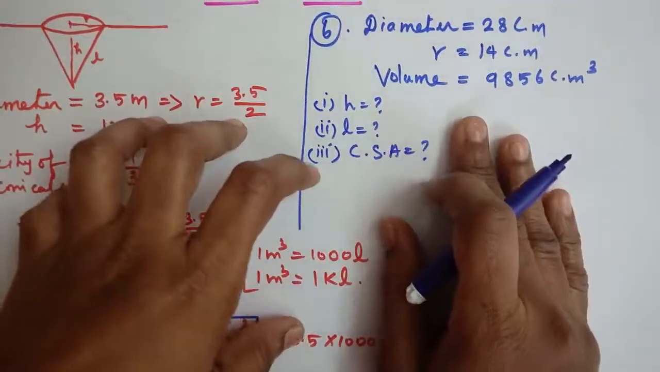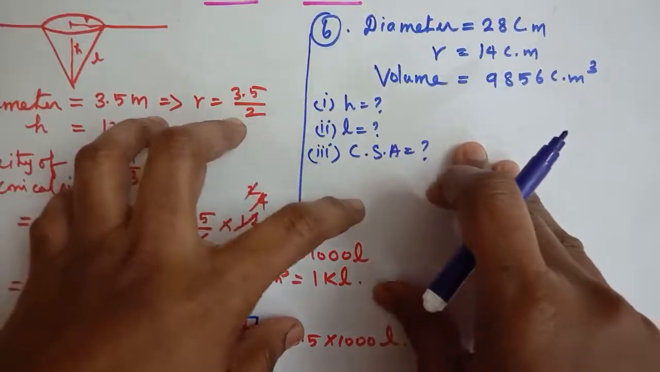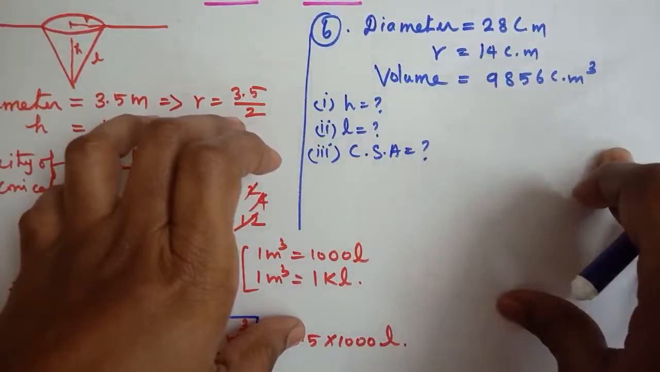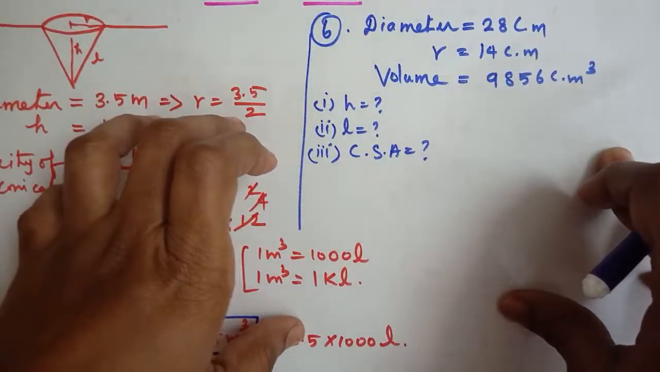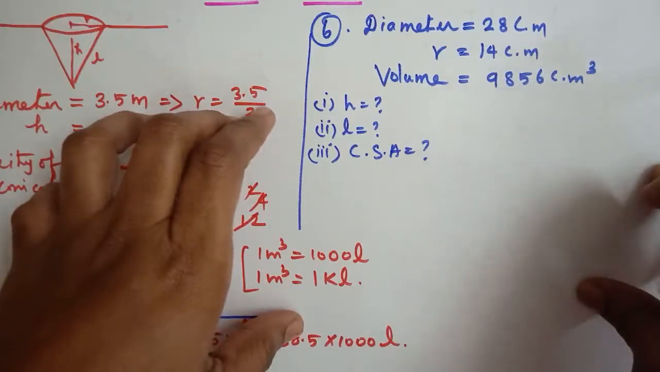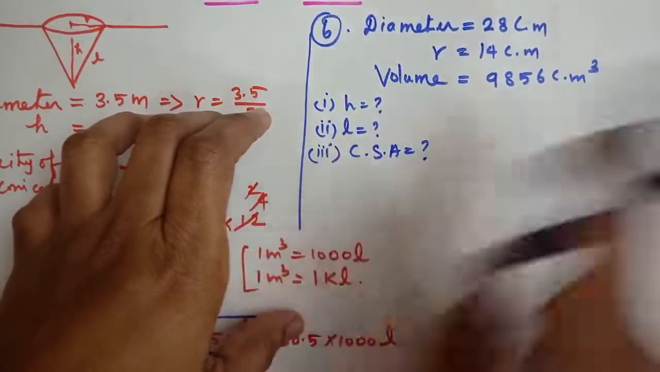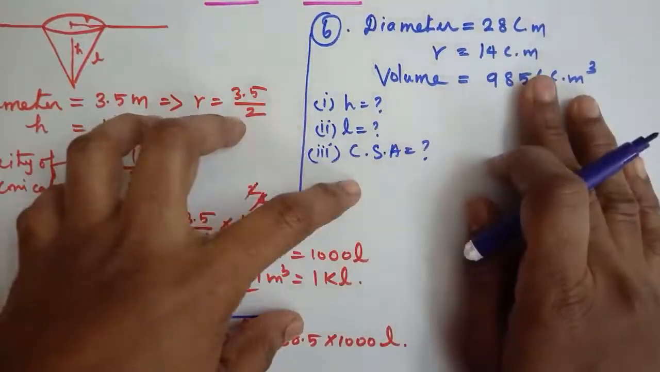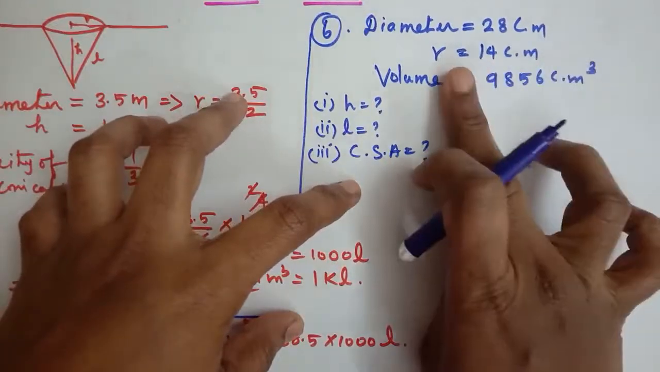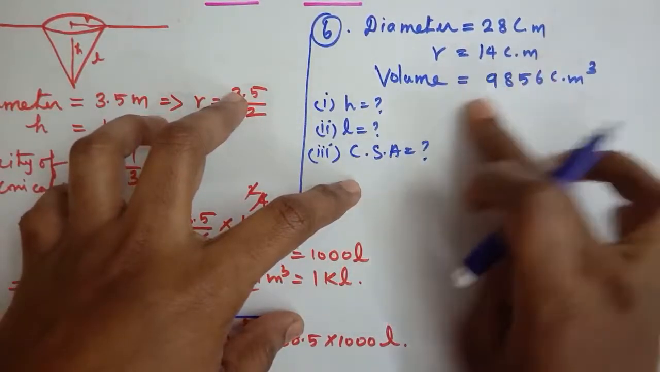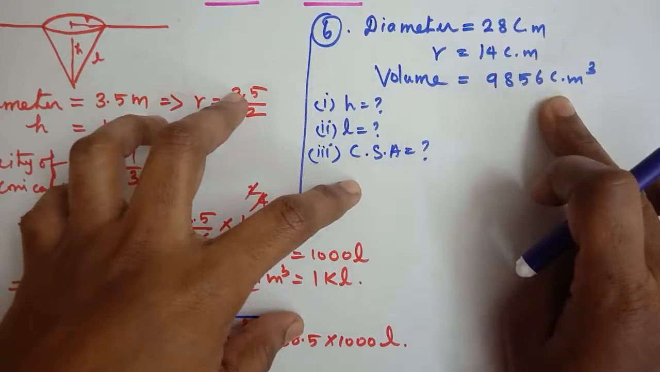Let's move to the sixth question. What is the sixth question? The volume of a right circular cone is 9856 centimeter cube. If the diameter of the base is 28 centimeter, find height, slant height and curved surface area. Okay students, we are given diameter 28 centimeter, so r is equal to 14 centimeter, volume is equal to 9856 centimeter cube.